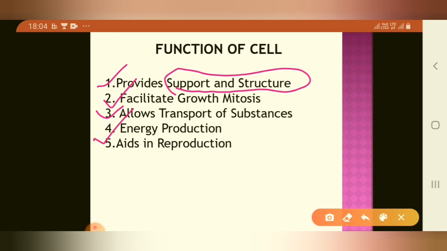Waste products are transported from inside to outside. Then number four is energy production through the mitochondria by ATP, and number five is that it aids in reproduction.